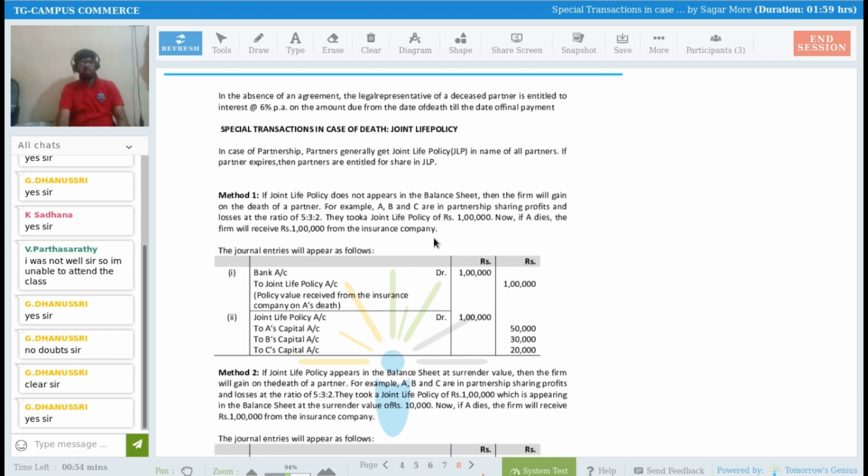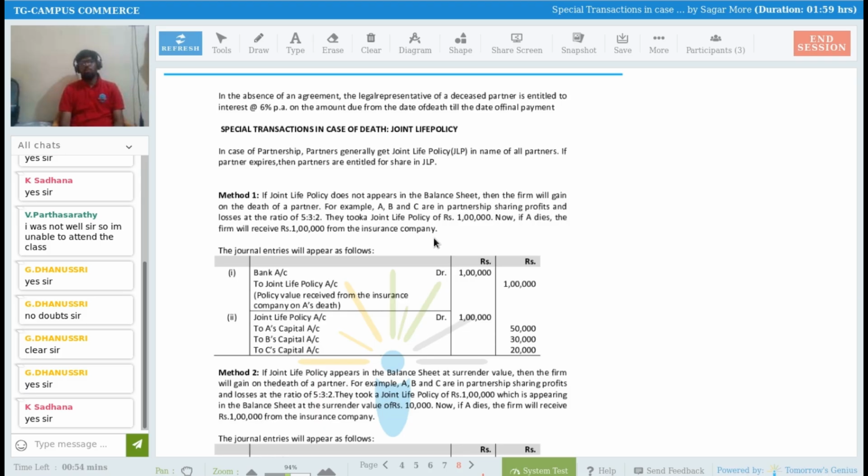Okay. So far I've covered the concepts and questions which are in your CBSE syllabus. As you know, this chapter, death of a partner, is also there in your CA Foundation. There are a few concepts, or adjustments, which are in CA Foundation but not in your CBSE.